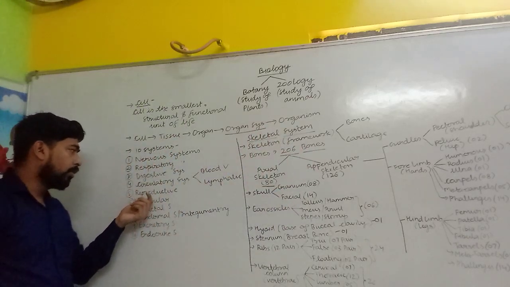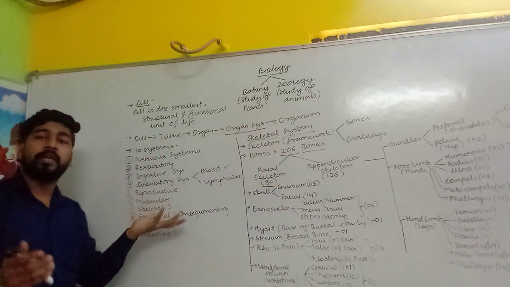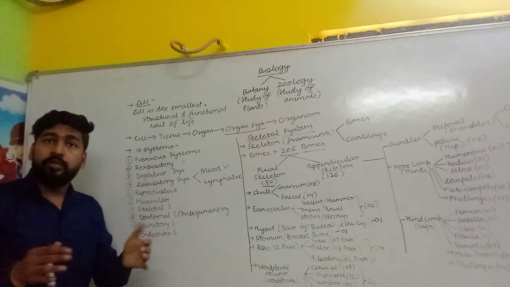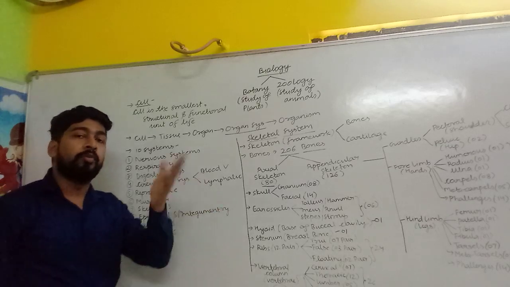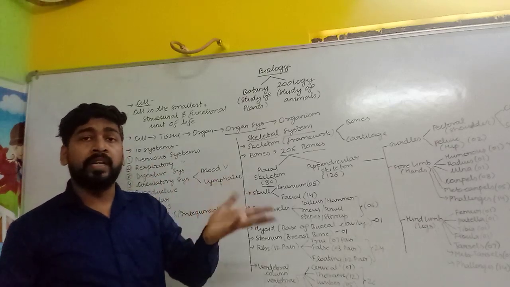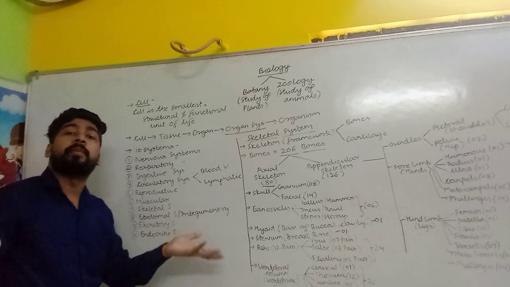Then after if we talk about reproductive system, then reproductive system is a major system of human body. In case of human male, testes are there. In case of human female, ovaries are there. That are the major organs for the production of gametes.